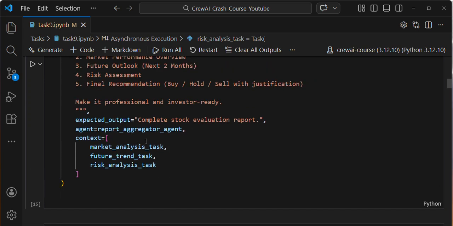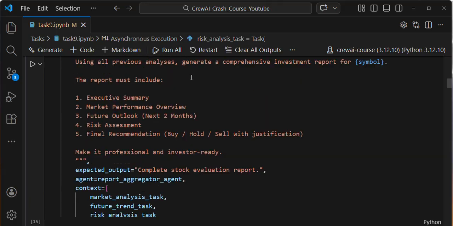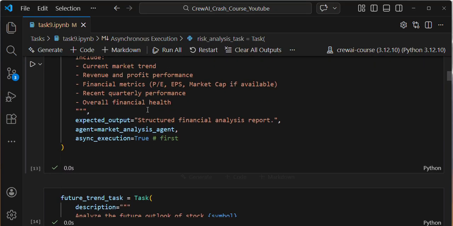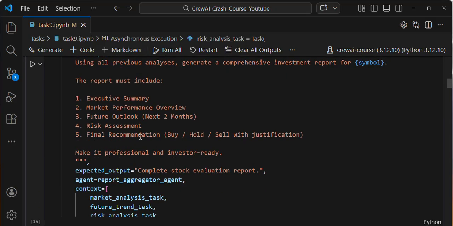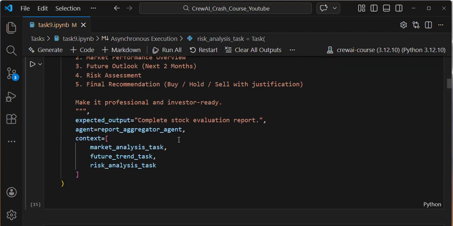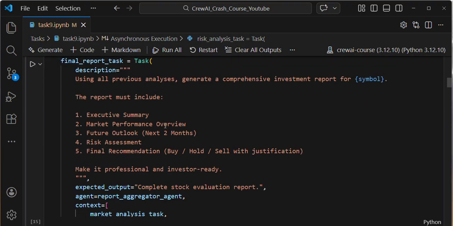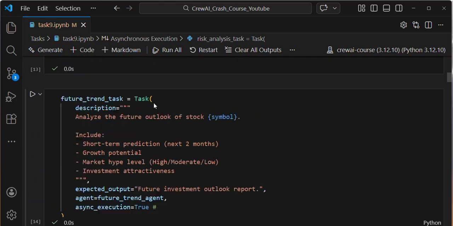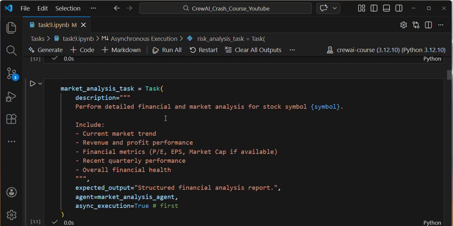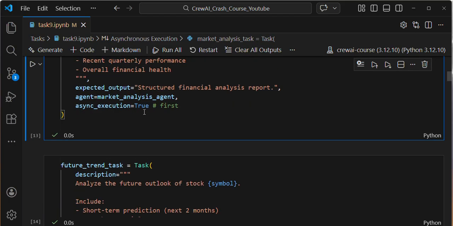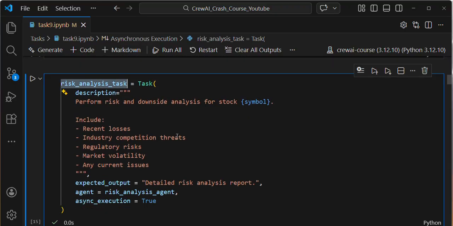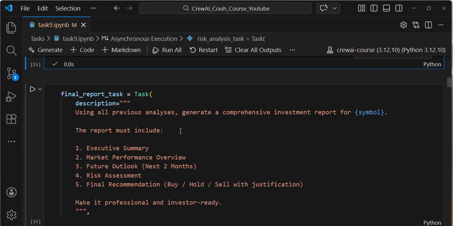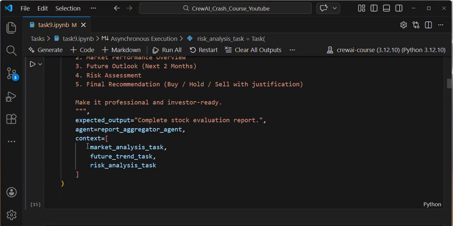Here, if you see, guys, using the context variable, I'm directly integrating the output of agent 1, agent 2, and agent 3, all these 3 outputs, into my final task. If you see, this is my first task, market analysis task, my second task, and my third task. The output of all these 3 tasks I am integrating into the final task.